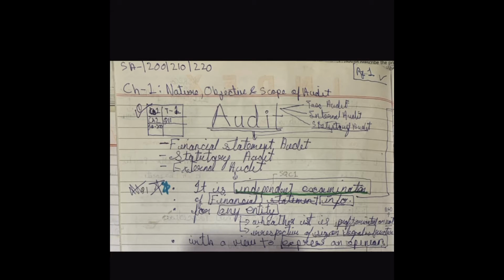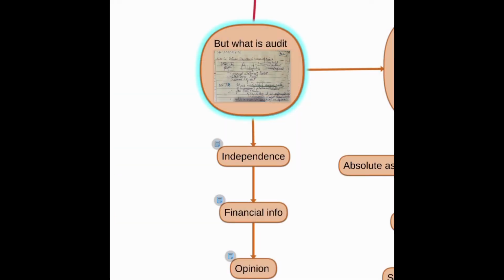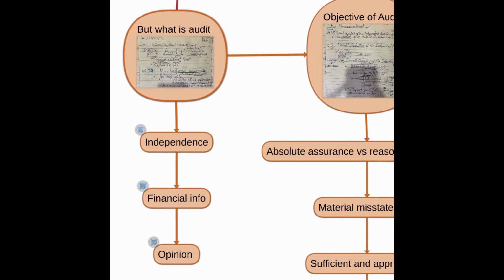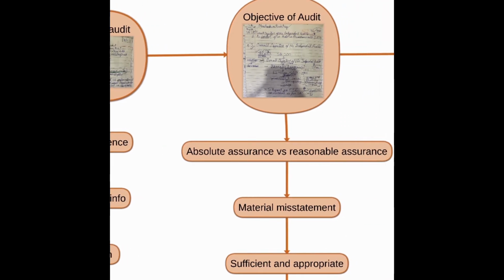So we learned this in our first chapter: what is audit, what is independence, financial information, and after doing independent examination of financial statement, we give opinion on financial statement.